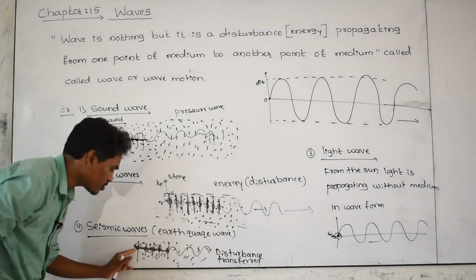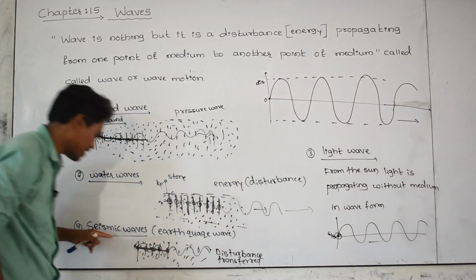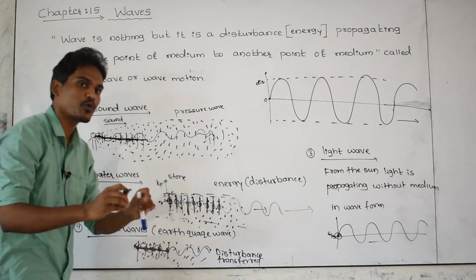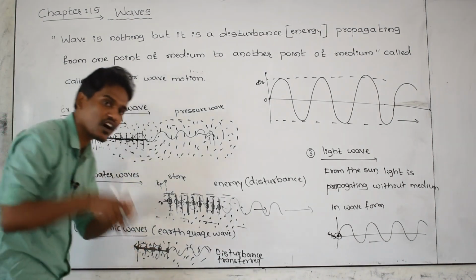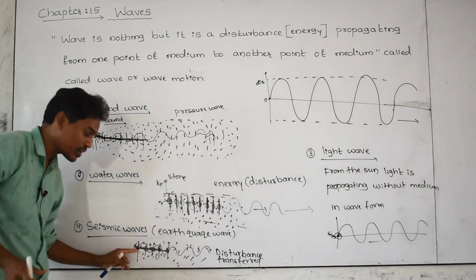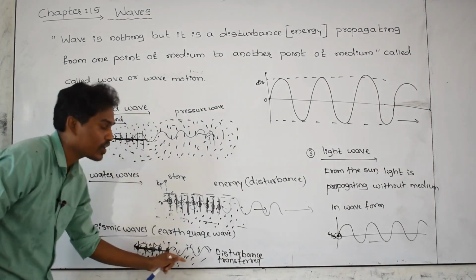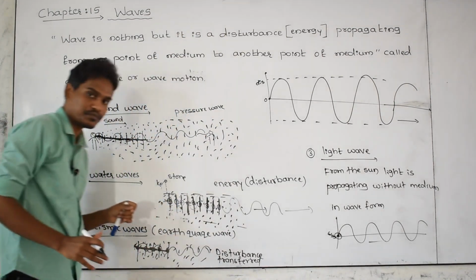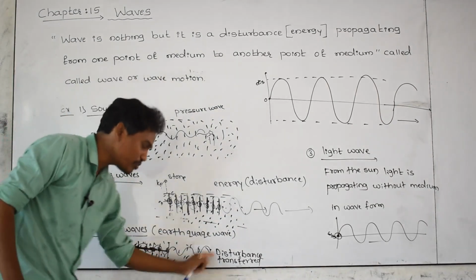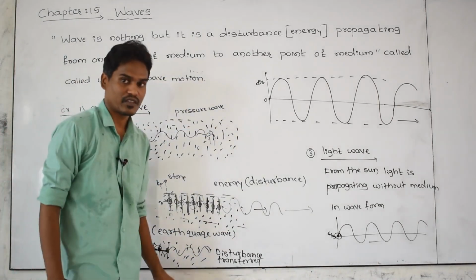And these waves we are going to call earthquake waves, and their name is seismic waves. What are seismic waves? The earthquake is produced because of seismic waves in the earth layer. If a disturbance starts at some point inside the earth crust, that disturbance reaches another place in the form of waves. That's why the earth is cracking because of these waves. The earth is cracking and the buildings are collapsing.